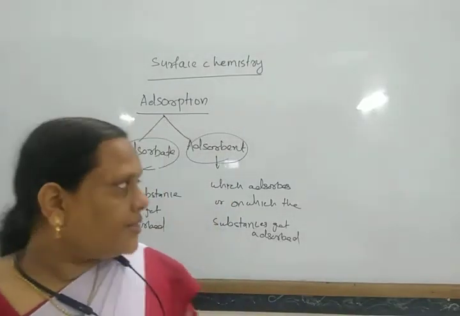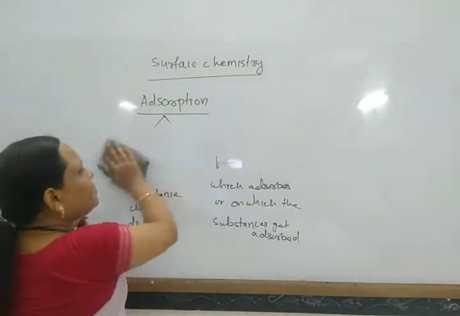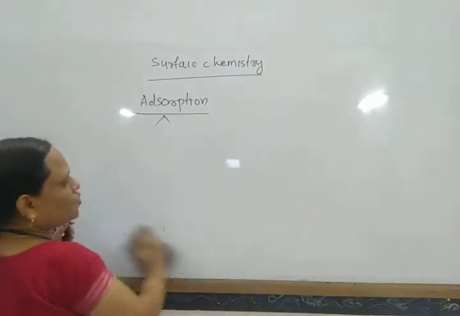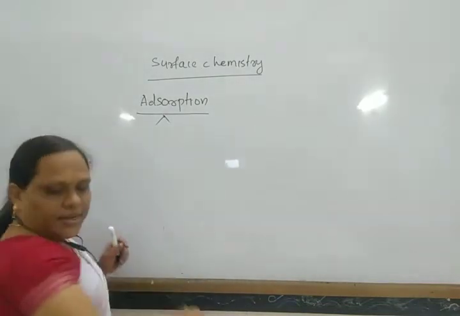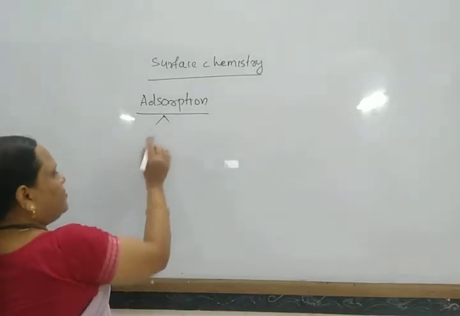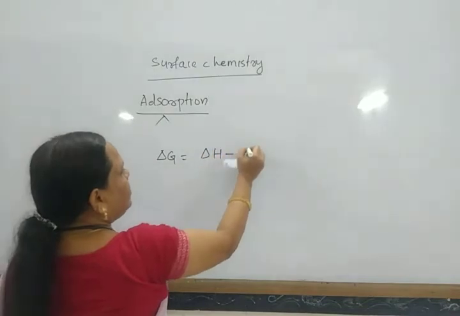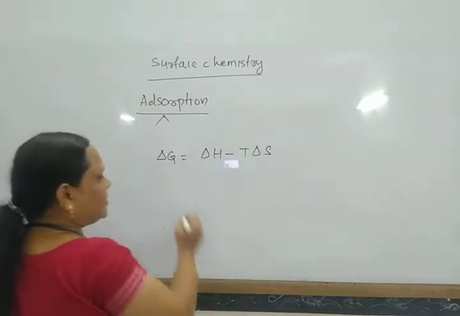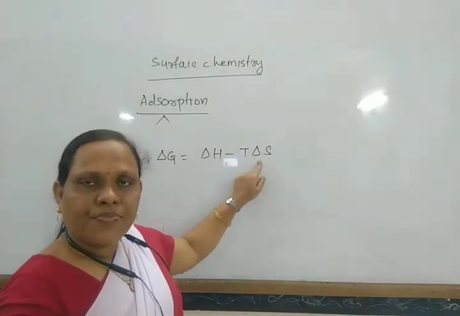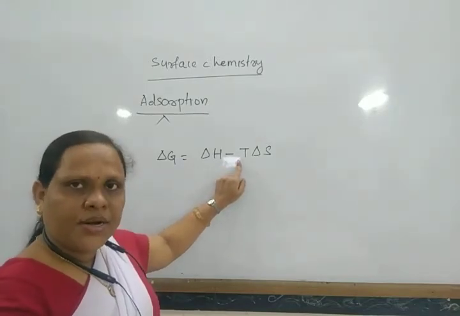So if we consider the thermodynamic concept of adsorption, then we find that for any process to be spontaneous, the change in free energy, del G, should be negative, and del G equals del H minus T del S. Here del H is the enthalpy change, del S is the entropy change, and T is the temperature at which this adsorption takes place.